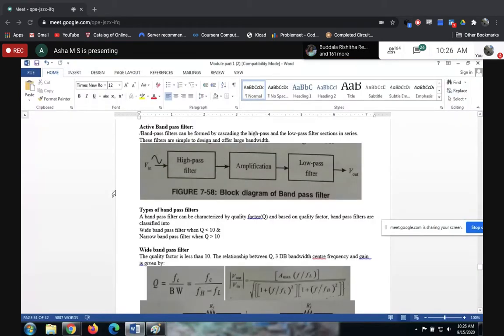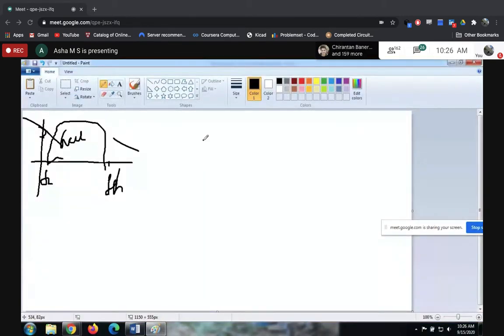How exactly can you form or implement a band pass filter? A band pass filter can be formed by connecting a high pass filter and a low pass filter in series. First you need to take up the high pass filter, and next you have to take up the low pass filter. You connect those two in series, and that will give you the band pass filter. Now how exactly does it work? You have the high pass filter first. Next, you have the low pass filter in series.